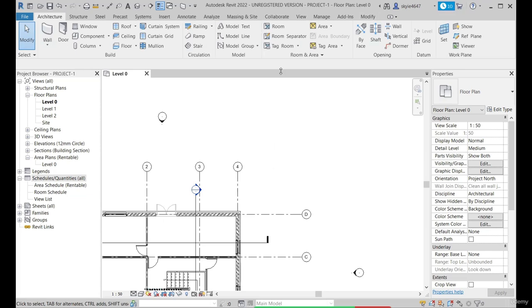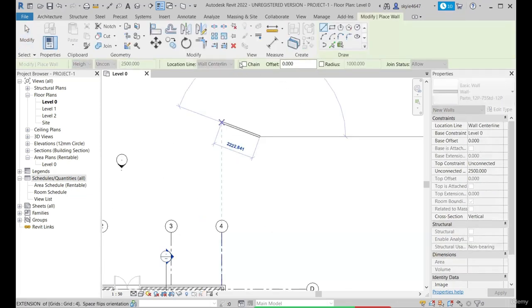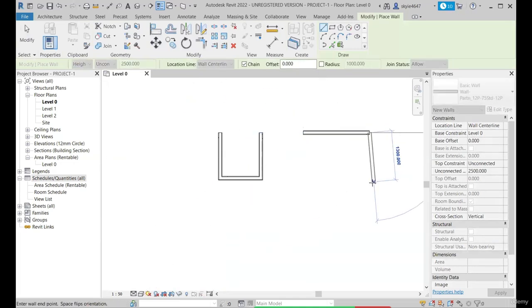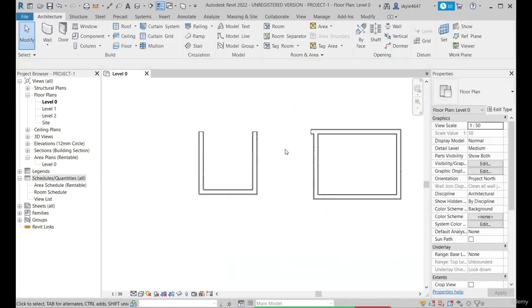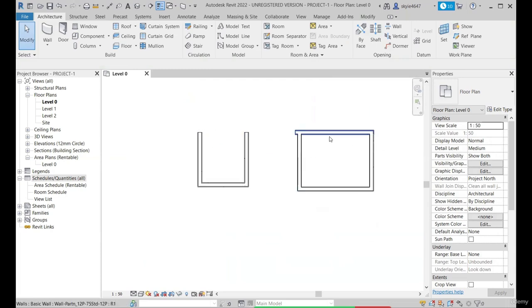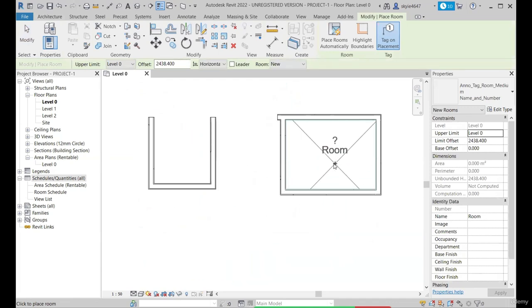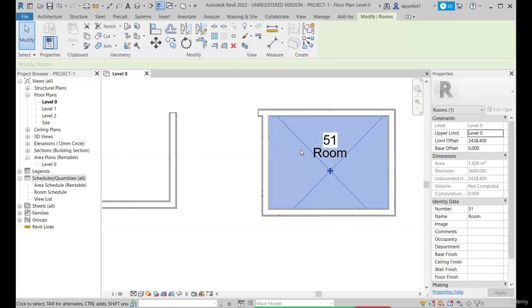So the foremost condition for placing a room is the need of enclosure. So if you have a wall enclosed by three sides only, then the room won't be placed. Okay, so let's check it out. So there are two cases, like this one is not fully enclosed, that is the third side is not enclosed, and we have an enclosed space here. So when I try to place a room in this non-enclosed area, I'm unable to place the room, but the same I move here. So whenever the room element gets an enclosed space, it automatically adjusts itself to the enclosed surface or the enclosed space, and we are able to place the room element.